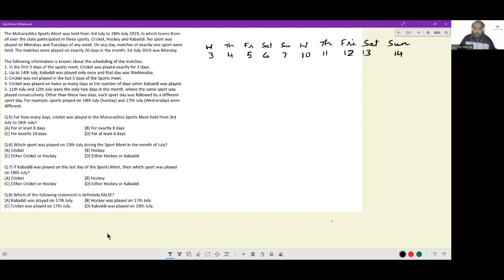So 3 times 17, 18, 19, 20, 21, and 14 more. So 24, 25, 26, 27, and 28. This shape is not needed.